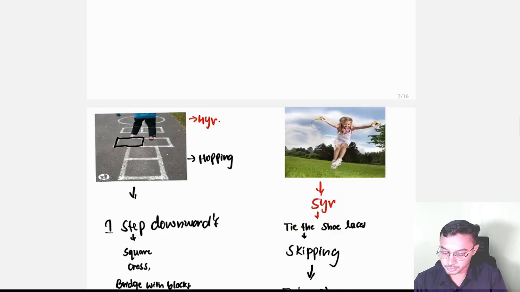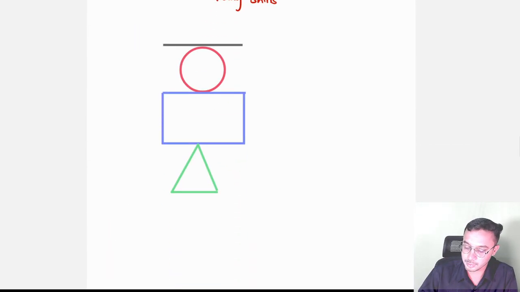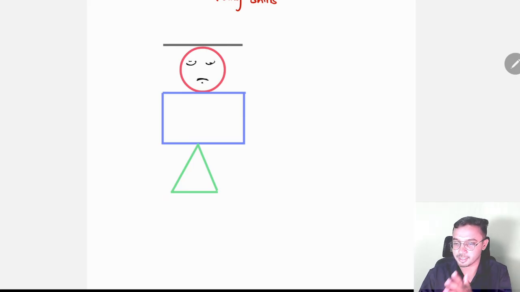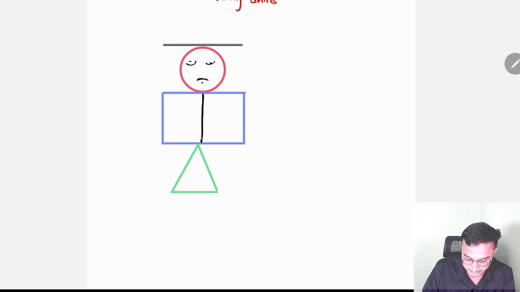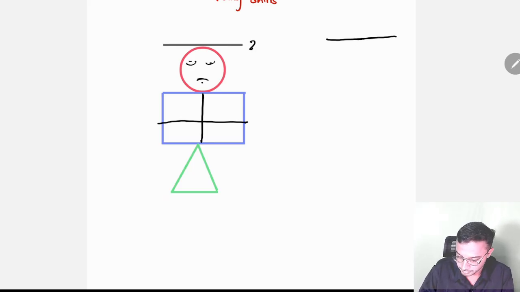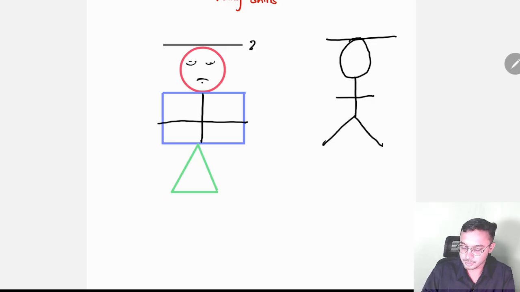So now we'll look into the drawing skills. No, look at this. Imagine a female. She's holding something on her head, and this is her abdomen or trunk. So I'm putting plus inside this, and this is her legs. No, so this is draw like this, draw like this, and draw plus symbol and this triangle. No, this is at 2 years.